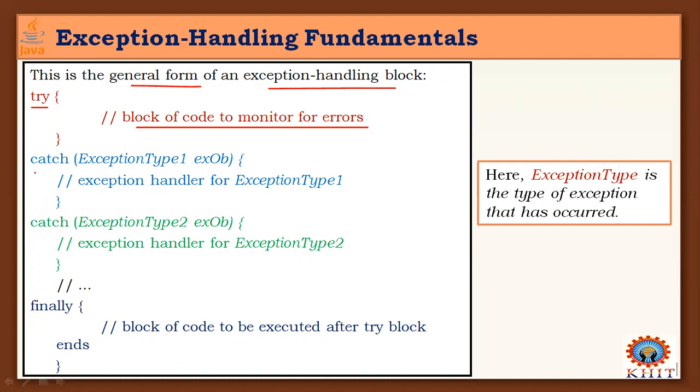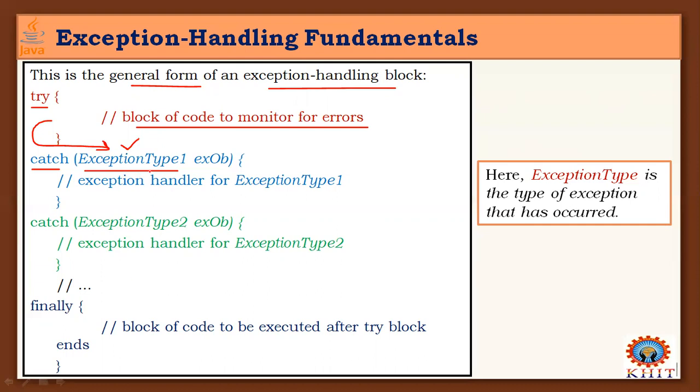This block of code is mainly meant for monitoring for errors, nothing but exceptional errors, runtime errors. And catch is a block. It is also a clause or a block. So the catch keyword is followed by, just like a function, parentheses. Within these parentheses, we can specify what type of exceptions are generated by this try block. Some of the exceptions thrown out of this try block must have a type, right? And we'll see how these types can be represented for the exceptions generated in our program.